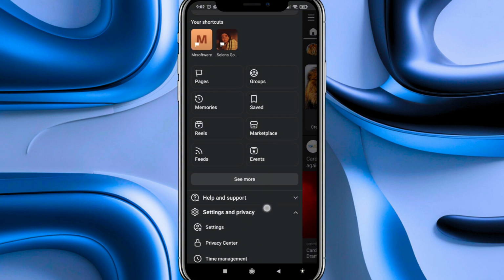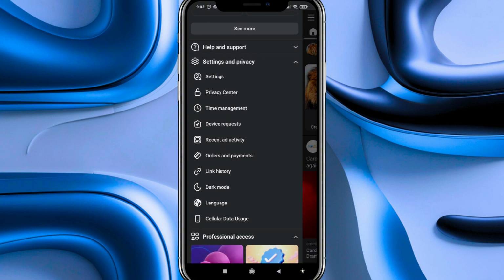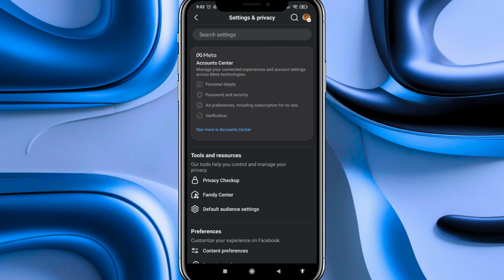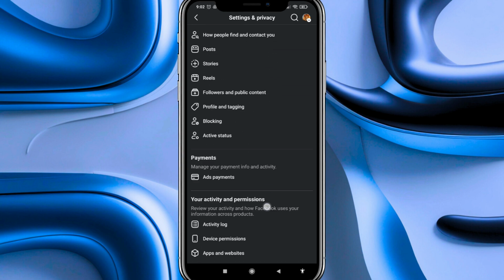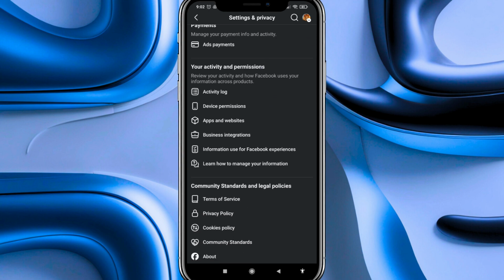Now here we're going to scroll down until we see the section labeled Settings and Privacy. We click on it to display it, and now among all the options that appear below, we're going to the first one, Settings, and we can press there to open the next menu. Now that we're here, the next step is to scroll down more and more until we see a section labeled Your Activity and Permissions, and here among all the options that appear, we're going to the first option, Activity Log,